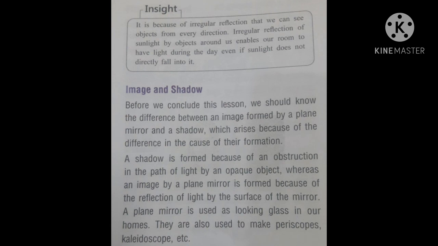Now, the color of the shadow is always dark black, and the image shows the details of the color of the object. Shadow can be obtained on a screen such as a floor or a wall, but the image cannot be obtained on a screen.